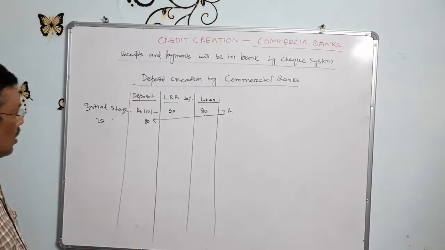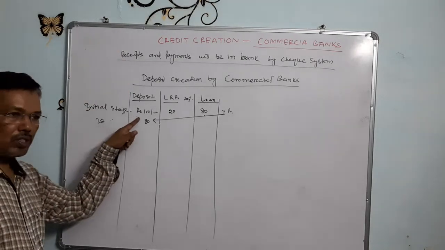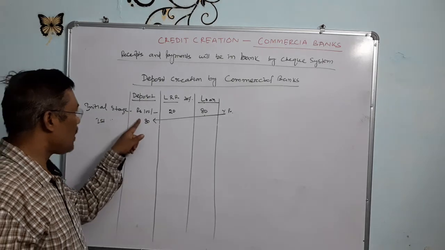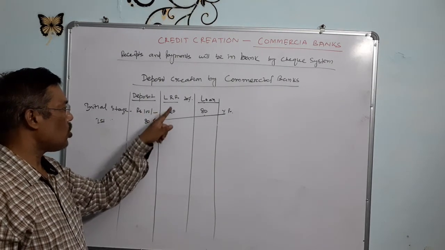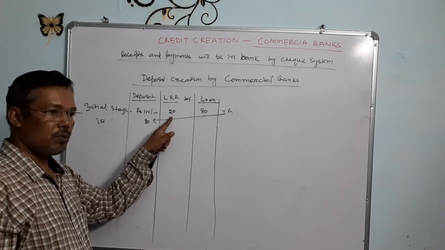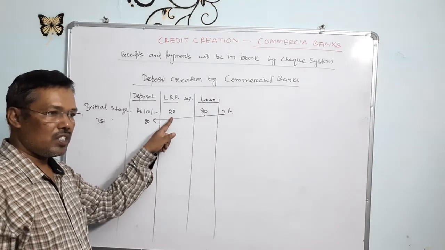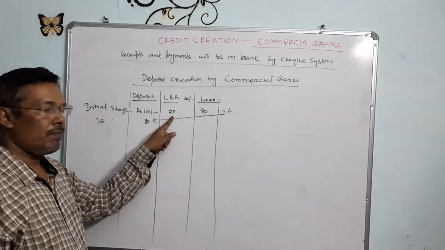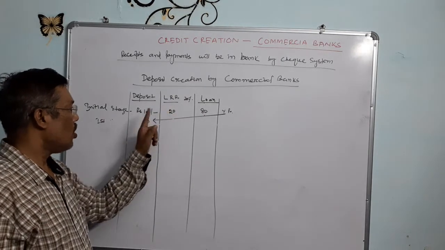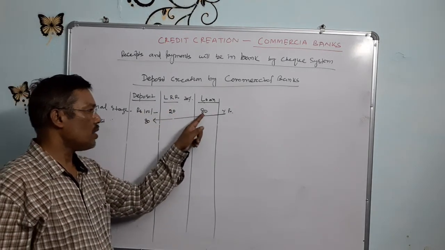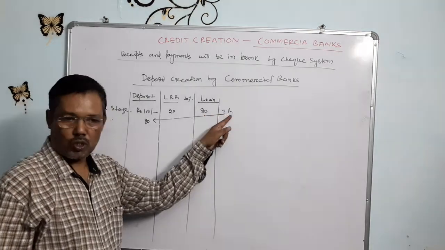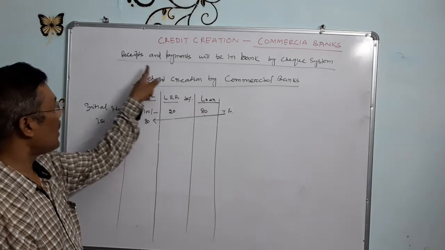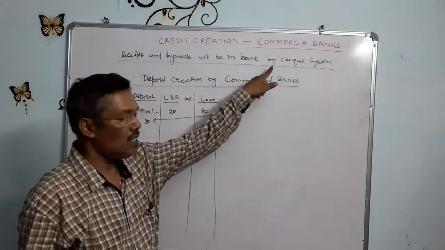Is my point clear? One person deposited 100 rupees in the bank, and from that 100 rupees, as per the legal reserve ratio, 20% is to be deducted, which is to be kept in the bank. So 20 rupees is kept as per the legal reserve ratio, and 100 minus 20 is 80 rupees. 80 rupees is given to Y person as a loan. So for that Y person, all the transactions, receipts and payments, will be through banks by the check system.